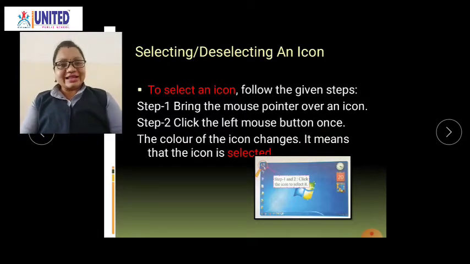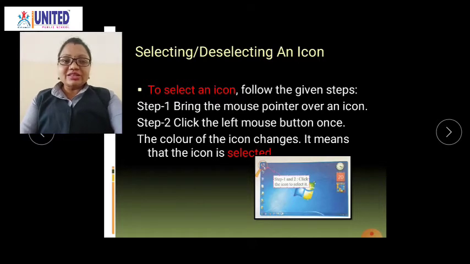So how can we select and deselect an icon? To select an icon, follow the given steps. Step 1. Bring the mouse pointer over an icon. First of all, you have to take your mouse pointer on the desktop. You know that the mouse pointer is an arrow-like structure. It is kept on the icon which you want to select.